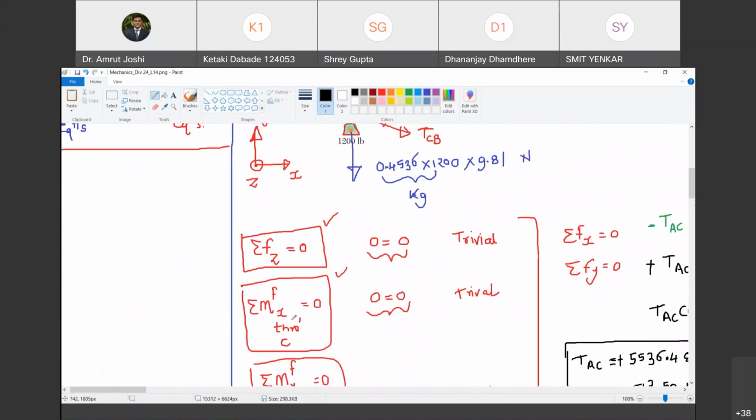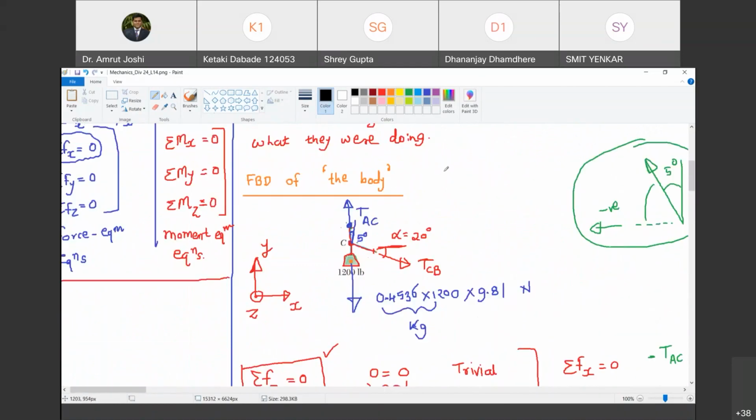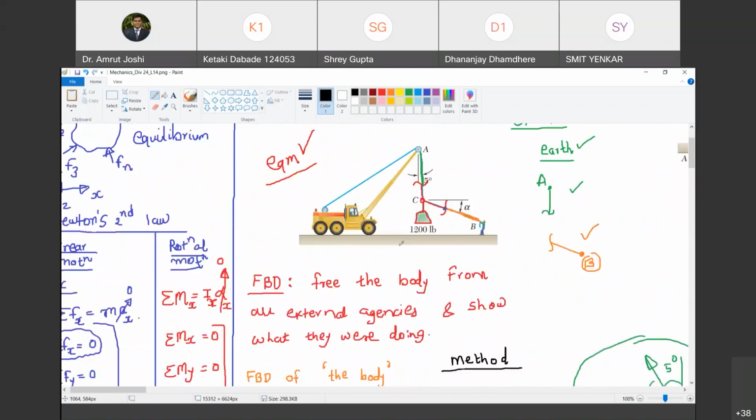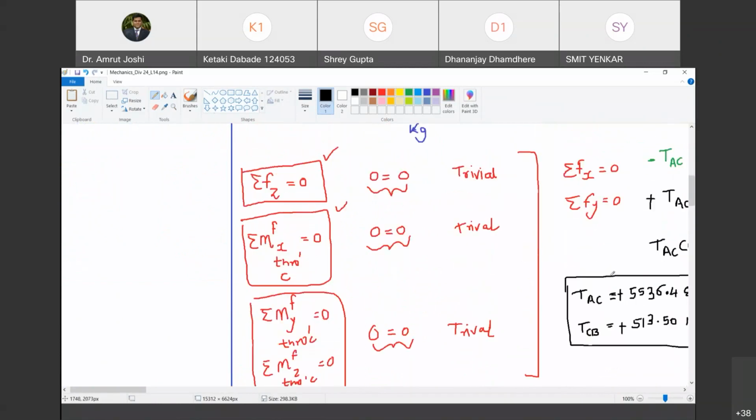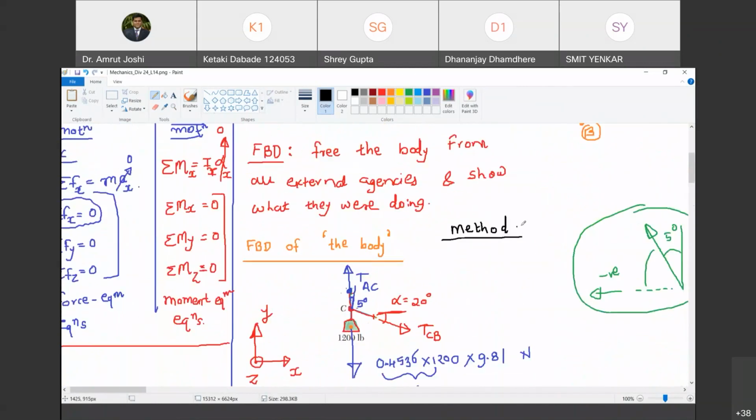This was by method 1. So we will call this method 1. So what did we do in method 1? In method 1, we drew the free body diagram of the body that we have chosen, and then applying equations of equilibrium, we found out the unknown forces. Are you with me? Yes, sir.